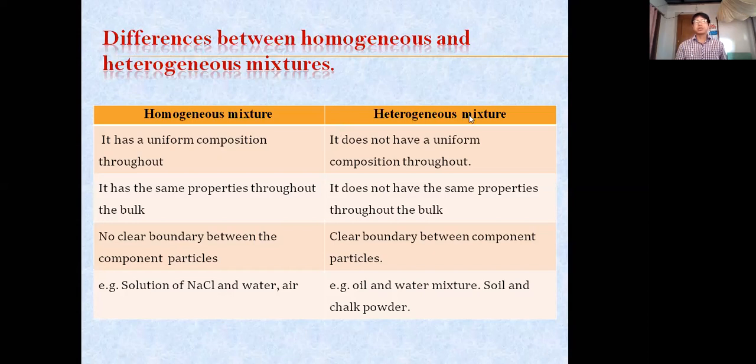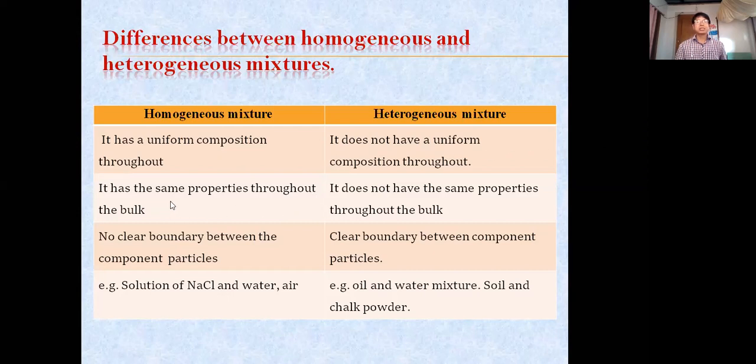In case of a heterogeneous mixture, it does not have a uniform composition. As I said, if you add chalk powder with soil, that is a heterogeneous mixture. When we get the mixture of soil and chalk powder, we can identify the particles of the chalk and the particles of the soil. We can clearly differentiate them. So it does not have a uniform composition throughout. This is the first point.